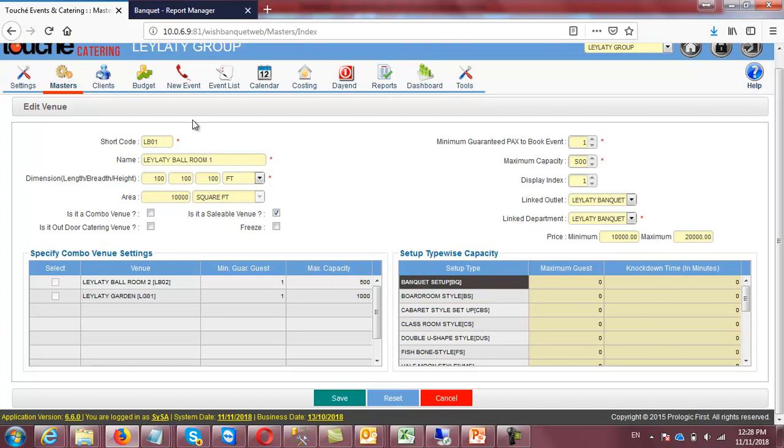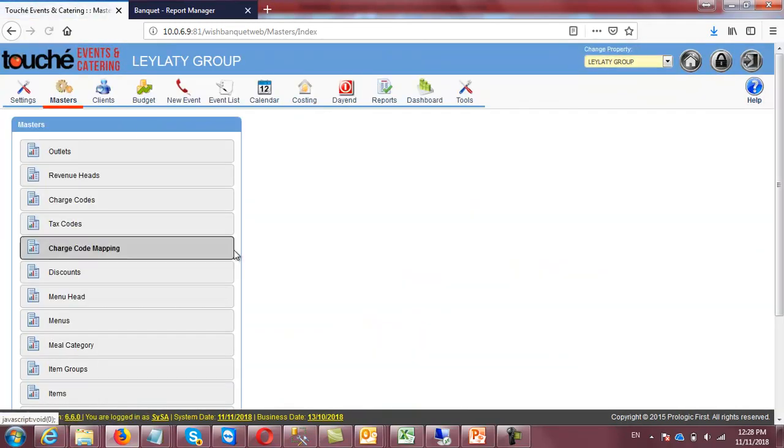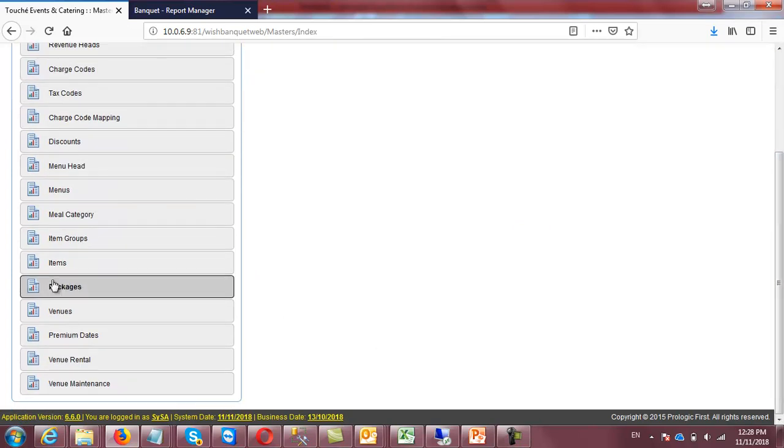Okay, so it is very important and we have to define it with the venues. It's a very simple method of how to create the venues. You can create the venues, you can create the packages. Okay, a one-time setup, all venues you can design here.